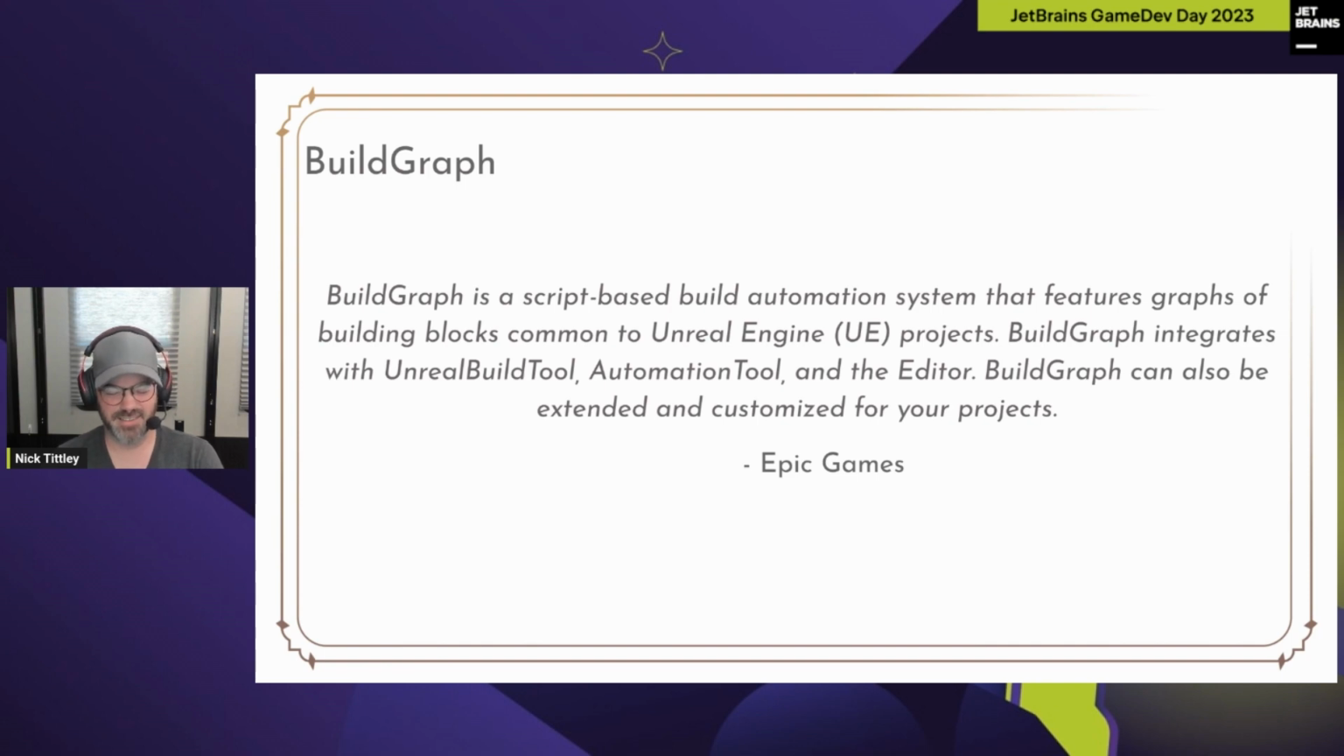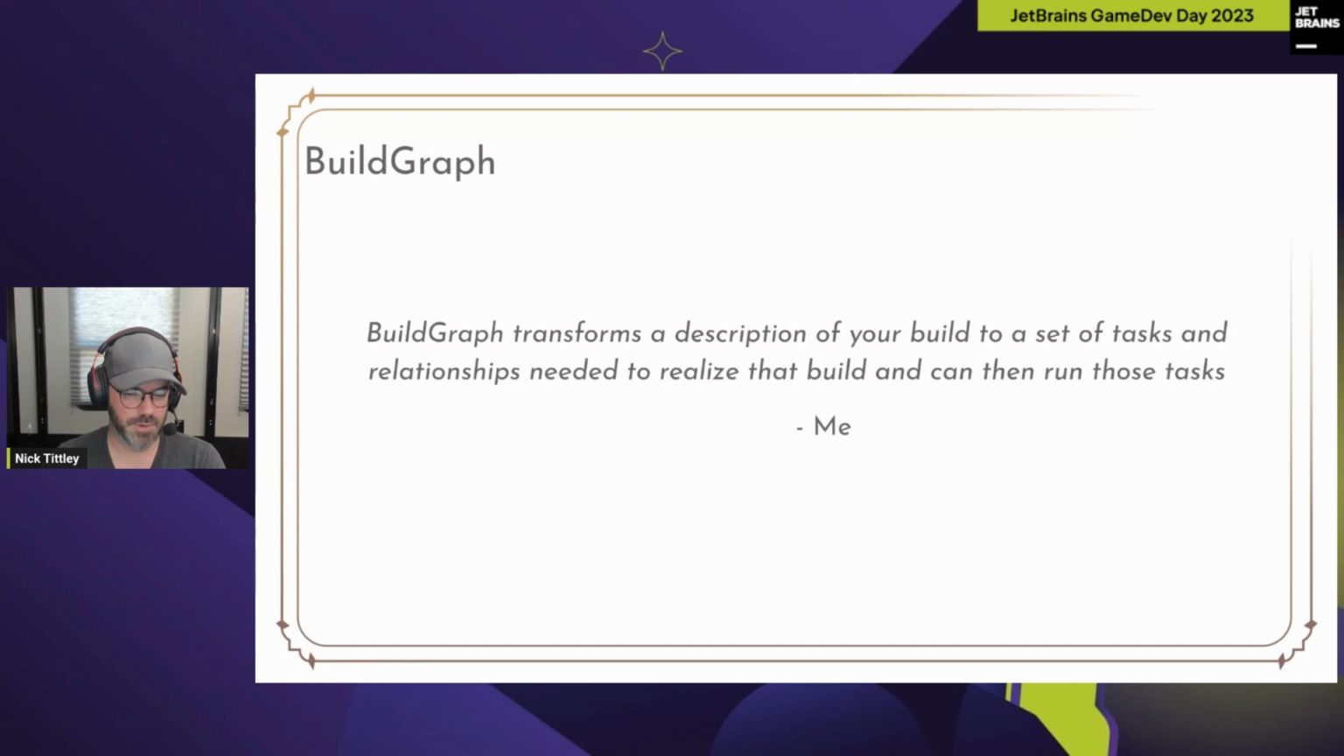That doesn't really say anything, or it's not super helpful as a description, I don't think. So here's my shortened version. BuildGraph transforms the description of your build to a set of tasks and a relationship needed to realize that build and can then run those tasks. That's it. Forget everything else. Just remember that. That's what BuildGraph does. It ships with the engine and is used to build your game.